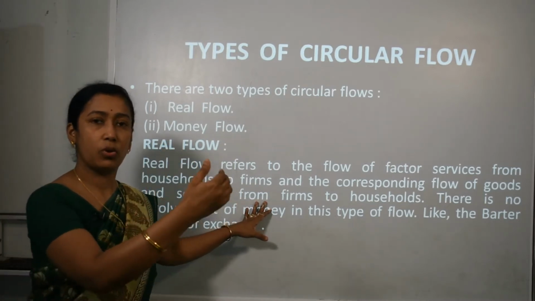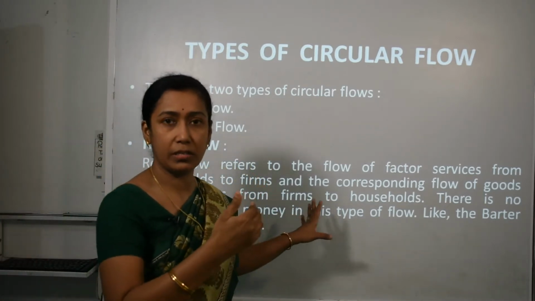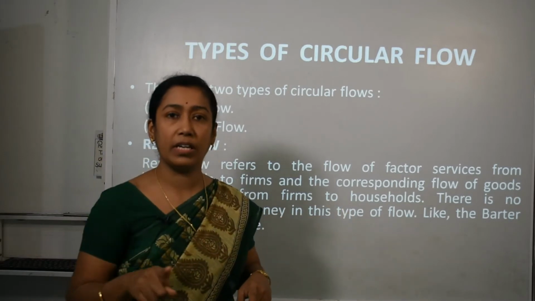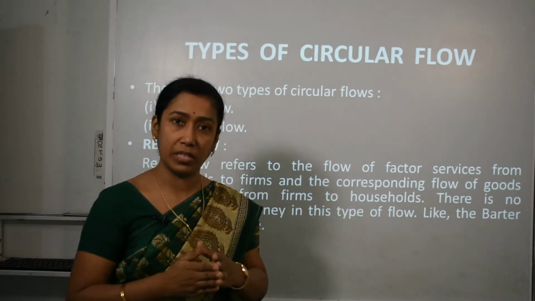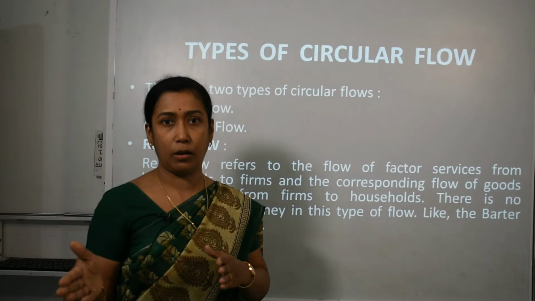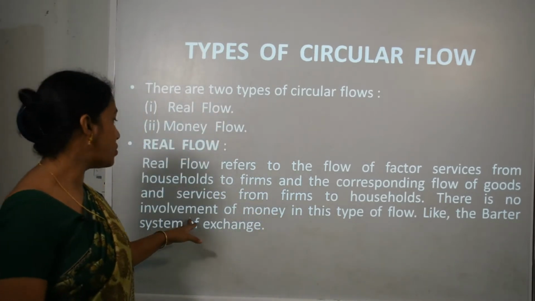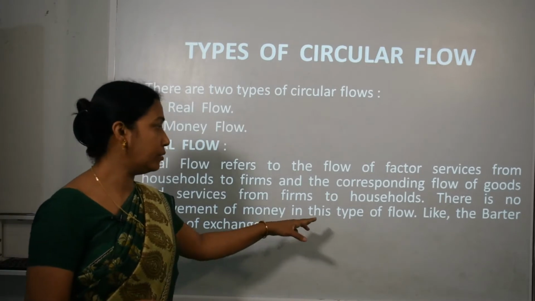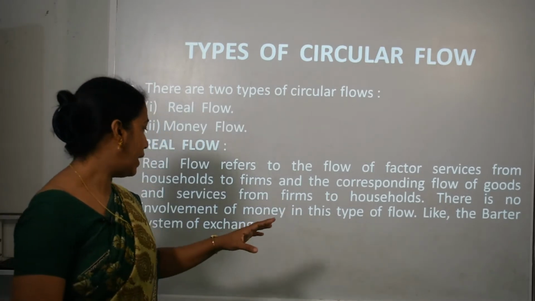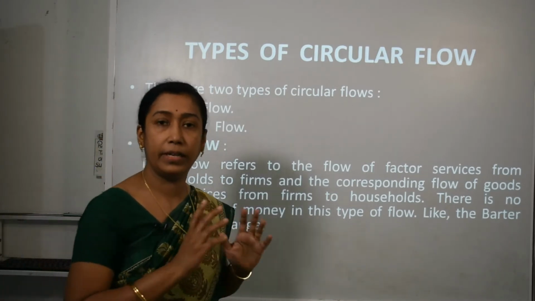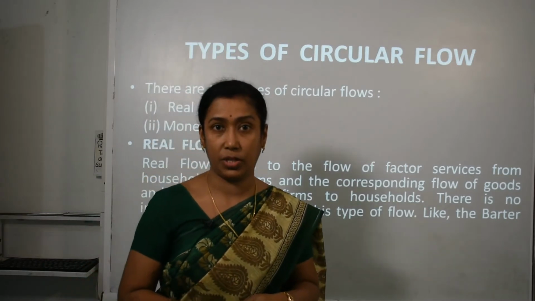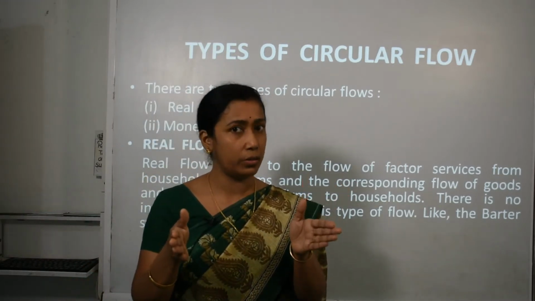That means firms are also engaged in the production of goods and services. So this real or physical flow is a flow of goods and services from household to firm and from firm to household again. There is no involvement of money in this type of flow, like the barter system of exchange. In ancient times we had the barter system, where goods were exchanged with goods only.